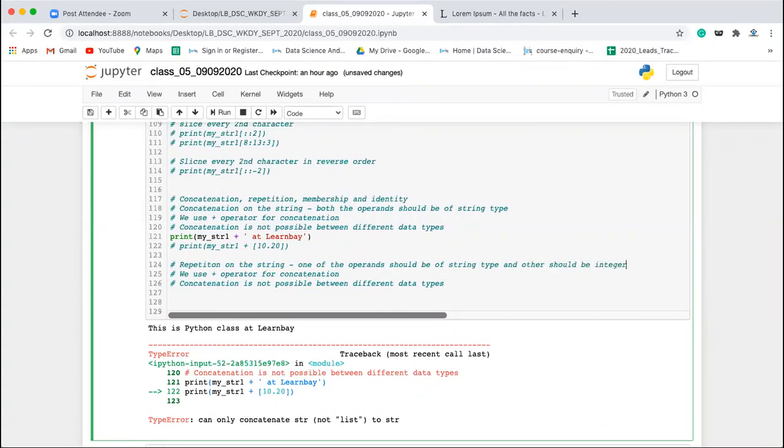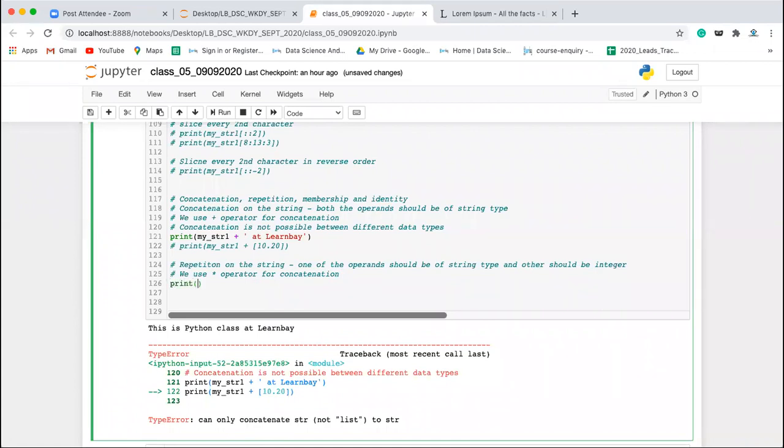Only integer type. We use the star operator for this. So you can understand from here that one should be string type and another should be integer. If you take float and complex also, it will not work.